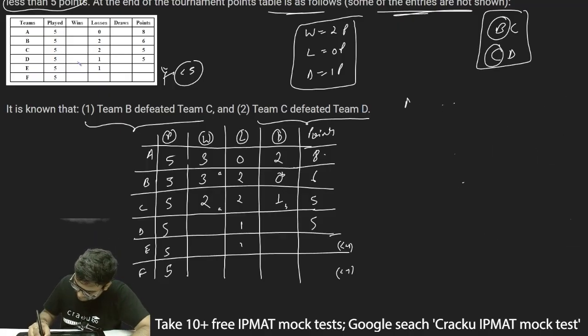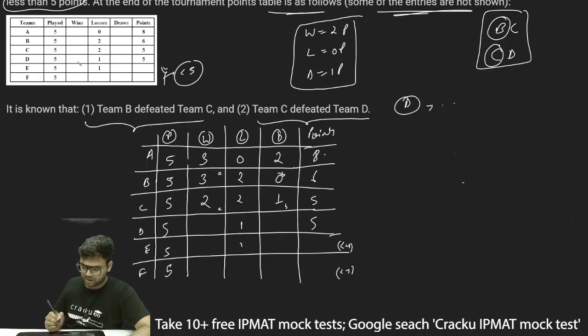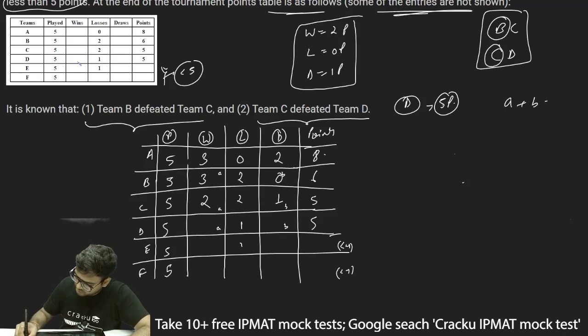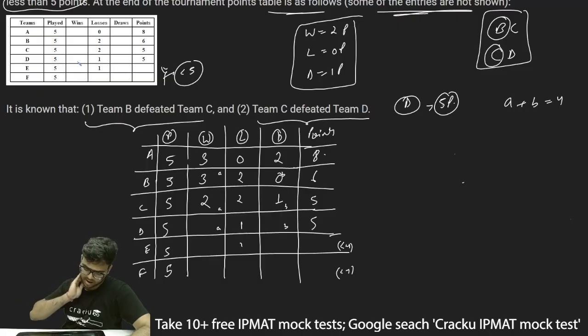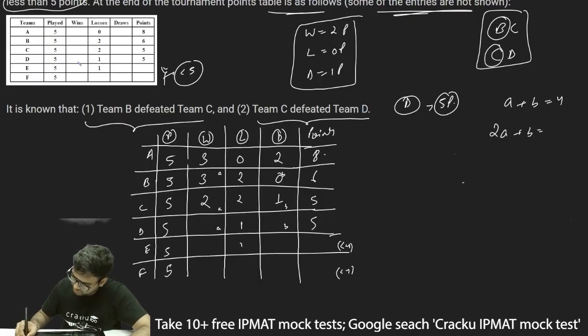Now for D, what will happen? Out of the 5 games there is 1 loss and total points is 5. Again I'll assume this is A, this is B. Now out of 5 games 1 is lost, so A plus B should be equal to 4, because the total games should be 4. So number of wins plus number of draws should be equal to 4 as the number of losses is 1. So A plus B is 4, and for winning there are 2 points and for a draw there is 1 point. So 2A plus B should be equal to 5 because ultimately we should get the total number of points as 5.